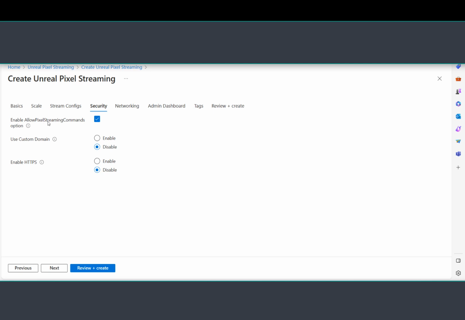this is just setting up a flag, right? So remember this allow pixel streaming commands, and it has security implications because when you do emit UI interaction or emit command, this is mandatory to have, otherwise the interaction and communication will not happen.